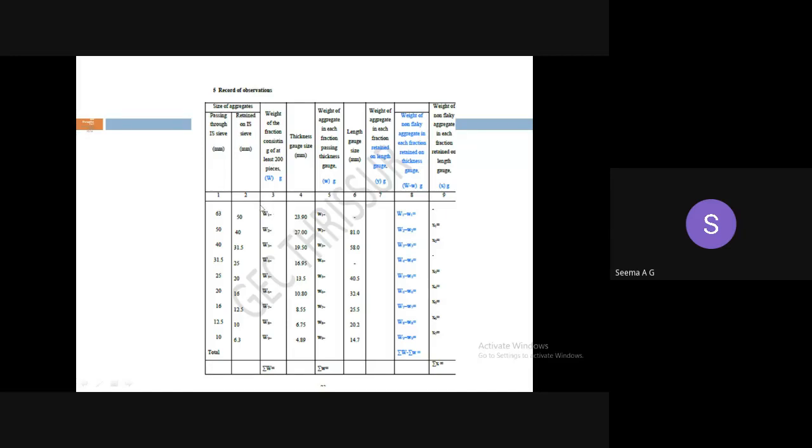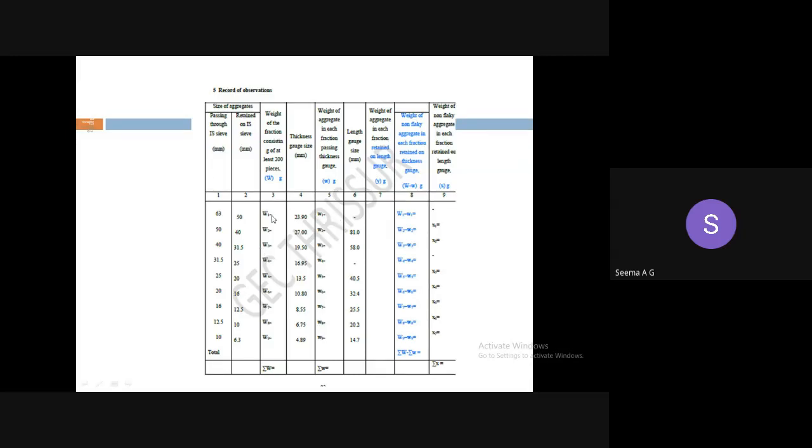The total weight of the aggregates passing through 63 mm IS sieve and retained on 50 mm IS sieve is noted down. Then the weight of the aggregate in each fraction passing through the thickness gauge, that is, the weight of the flaky particles, is also noted down.